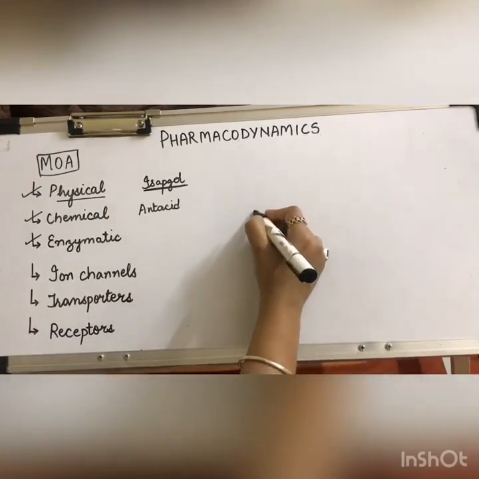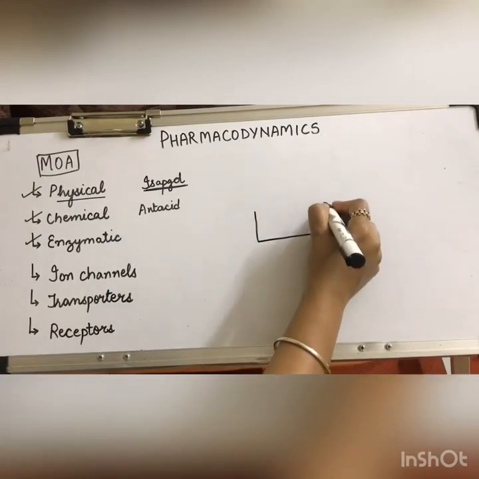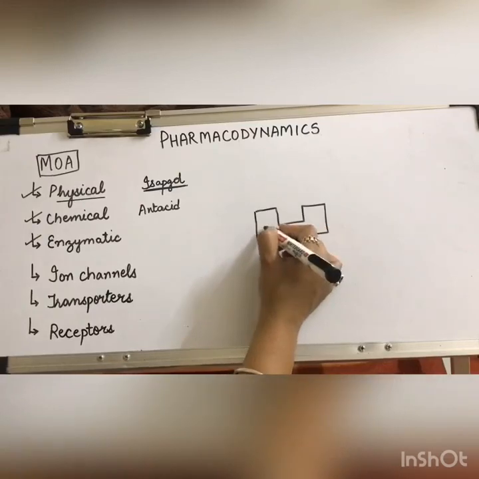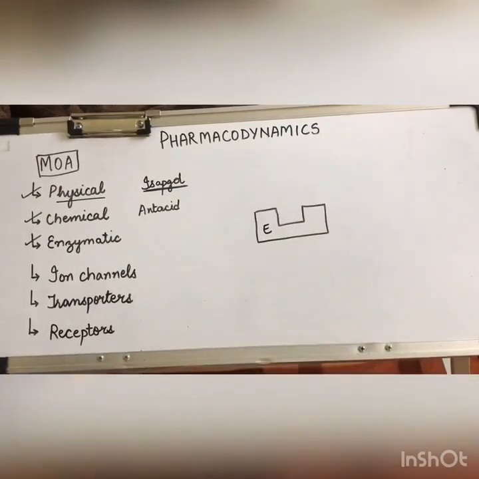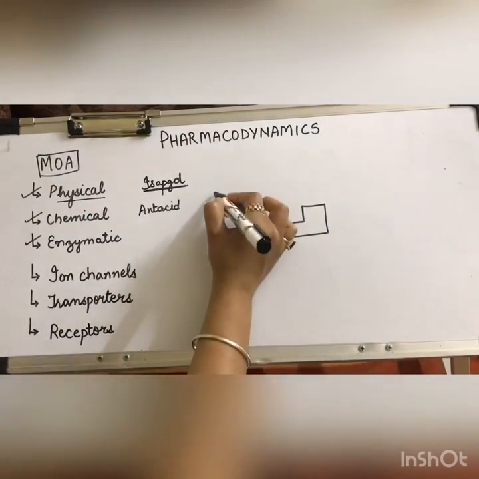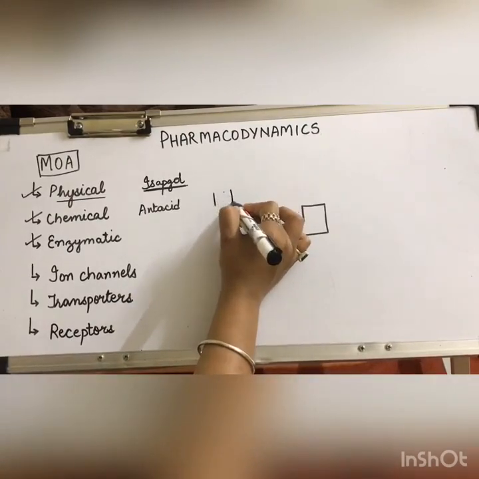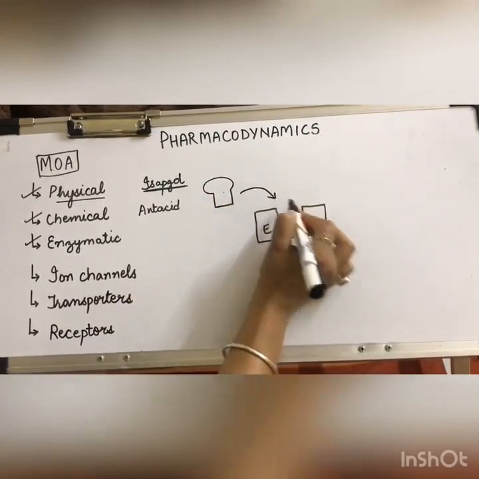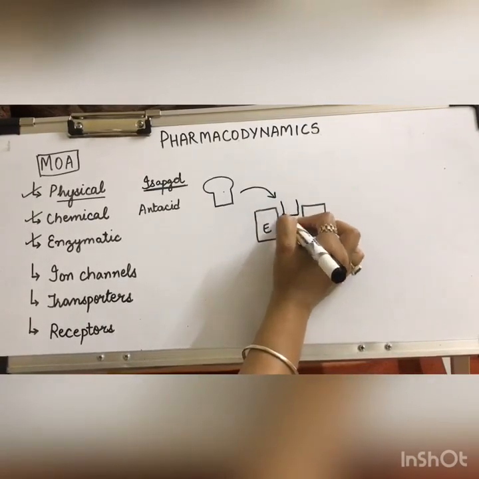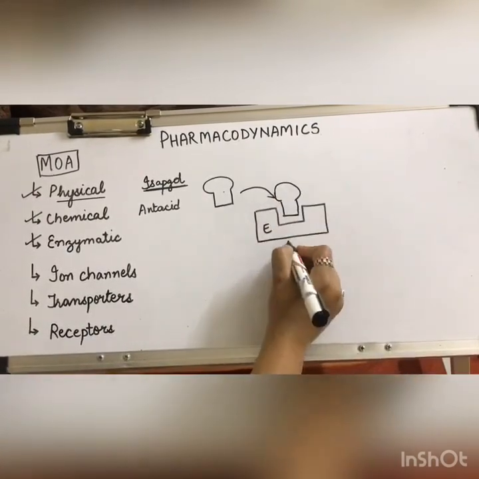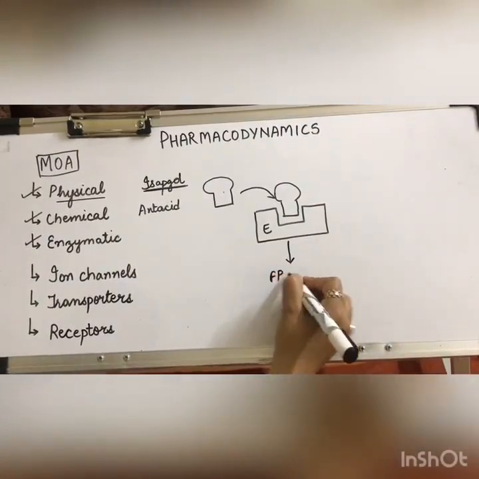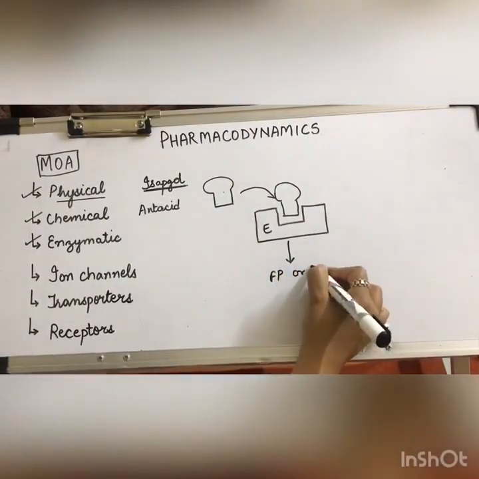Now, to explain the mechanism, let us have one example. For example, this is an enzyme. Now, a substrate comes and attaches to this enzyme, and thus it produces a functional product or it produces a response.